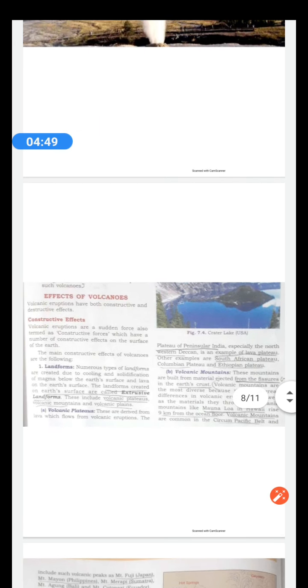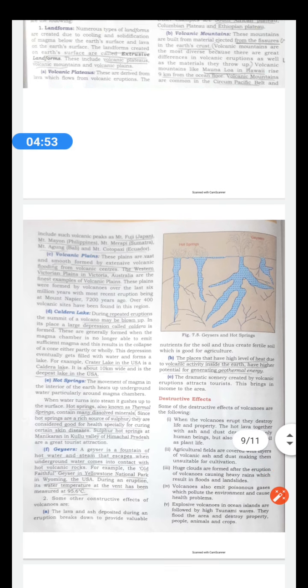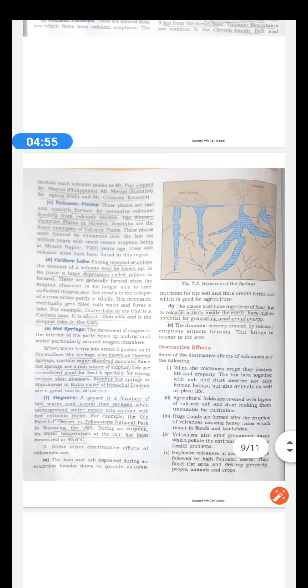Now, I am posting the text of whatever I have explained to you. You will see that besides the features shown over here, there are some other constructive effects of volcanoes. They have written here that the lava and ash deposited during an eruption break down to provide valuable nutrients for the soil and create fertile soil which is good for agriculture.